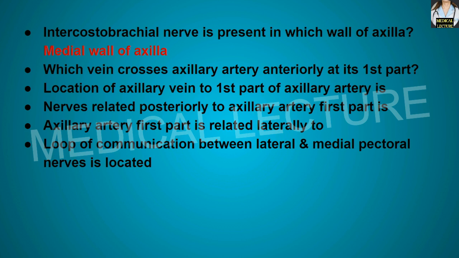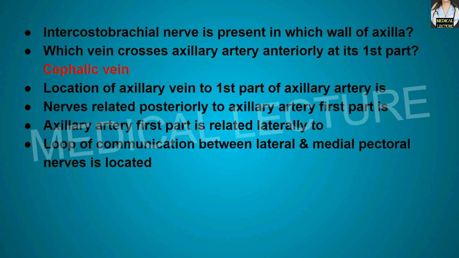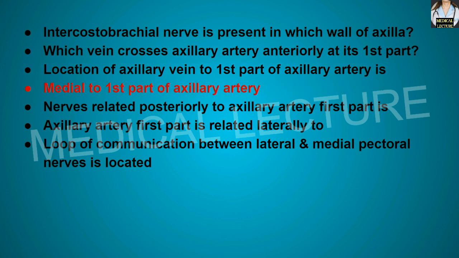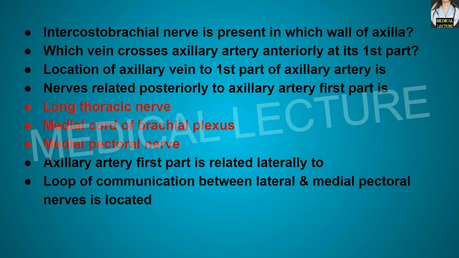Which vein crosses the axillary artery anteriorly at its first part? So the cephalic vein. What is the location of axillary vein to the first part of axillary artery? So the axillary vein is medial to the first part of the axillary artery. Nerves related posteriorly to the first part of the axillary artery are long thoracic nerve, medial cord of the brachial plexus, and the medial pectoral nerve.